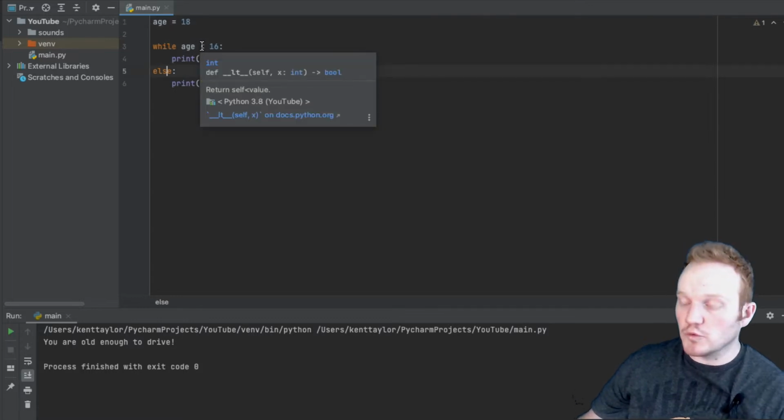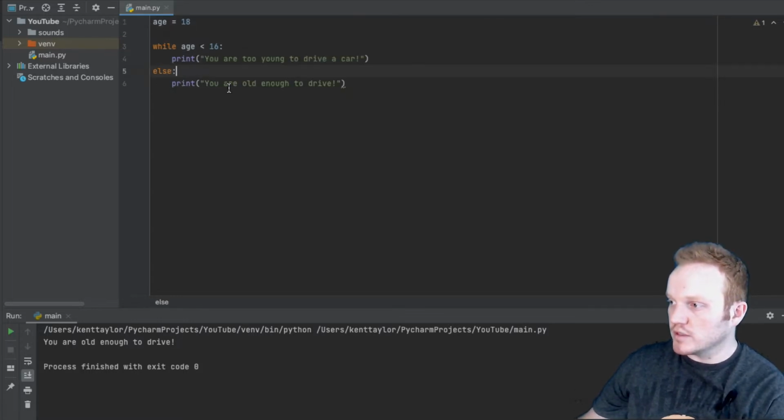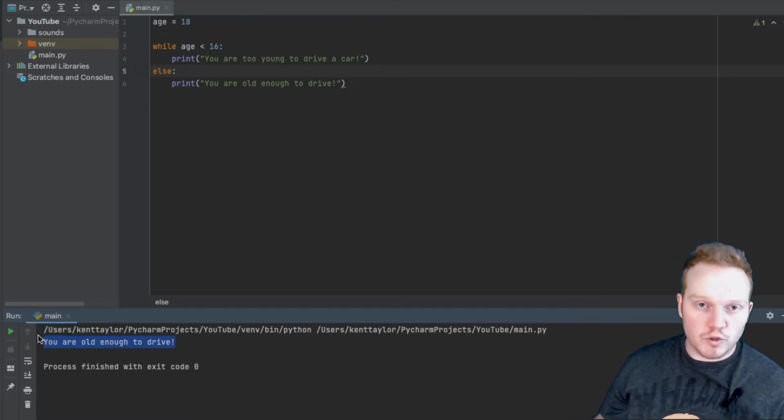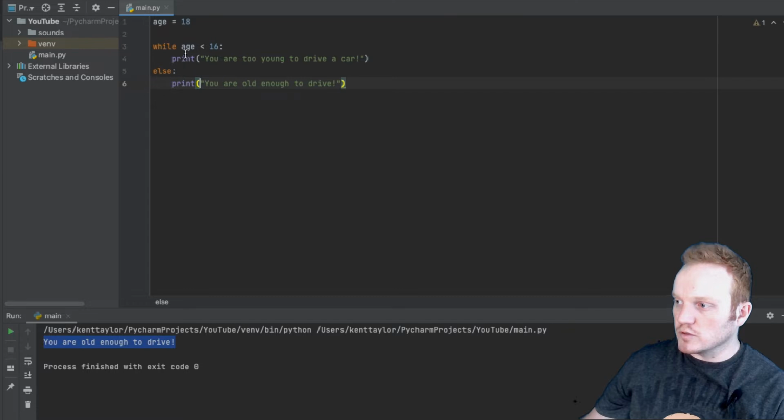So it skipped the loop, and then it ran this else. Else print you are old enough to drive, and it did. Just like an if statement. A lot of coders don't know this, but in Python, with while loops, you can use an else just like you would with an if.